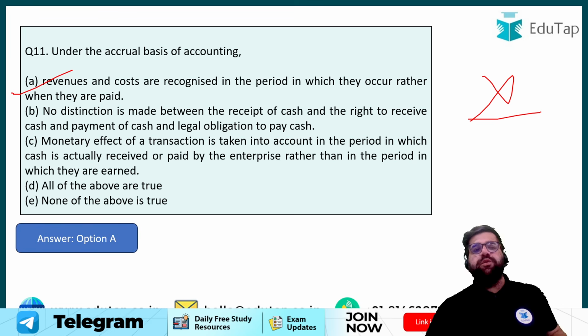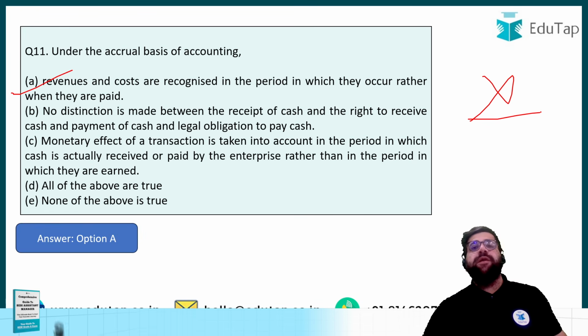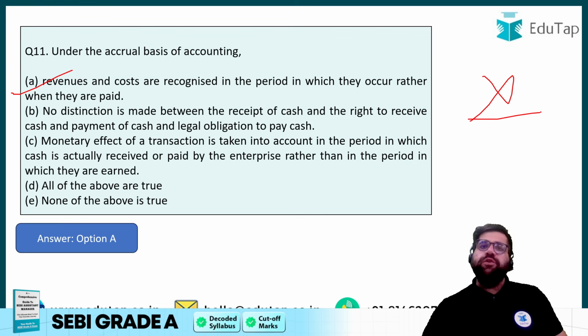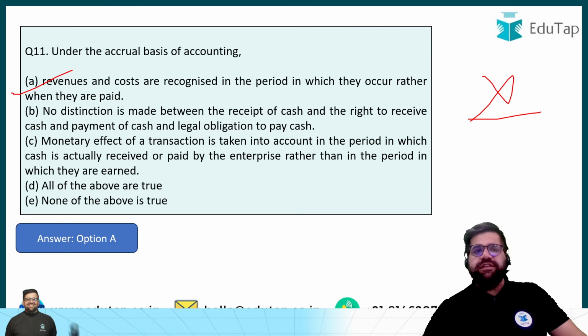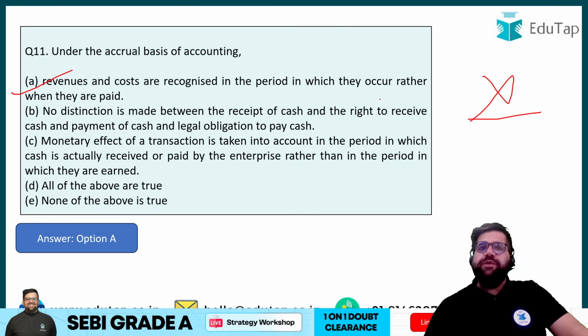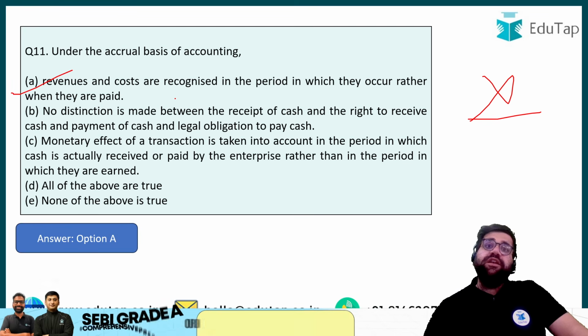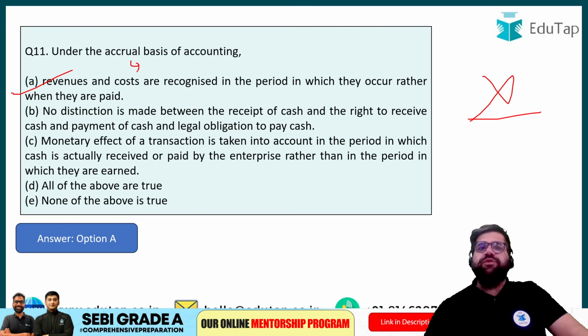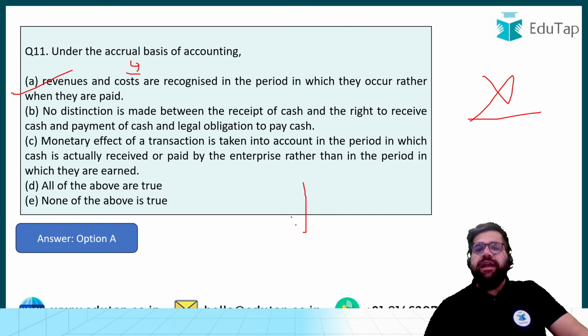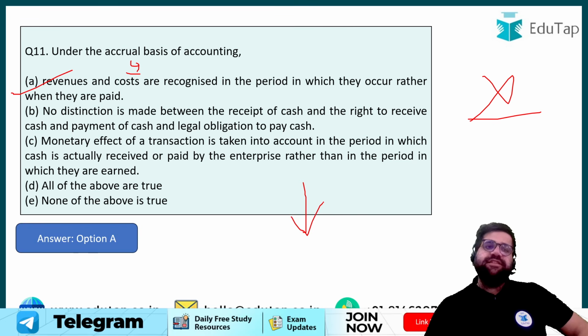What is accrual concept? Accrual concept basically says that you do not have to worry about receiving or paying of cash. You have to record the transaction only when it becomes due, or only when it is bound to become due. So once it becomes due, you record that particular transaction. Simple. The cash methodology is not followed in accounts. Now, if I say that accrual focuses on revenue and cost, name that particular principle which only focuses on the revenue side. Okay, revenue side, like it's a kind of a sub part of accrual base only. So if you know the answer, then please comment and I will definitely like to read the correct answers. Right, so the answer in the previous question will be A.